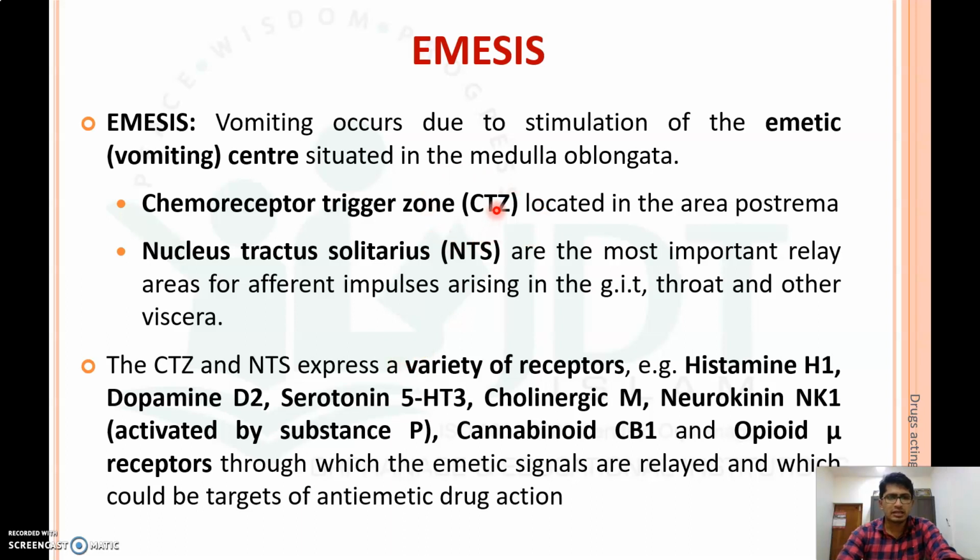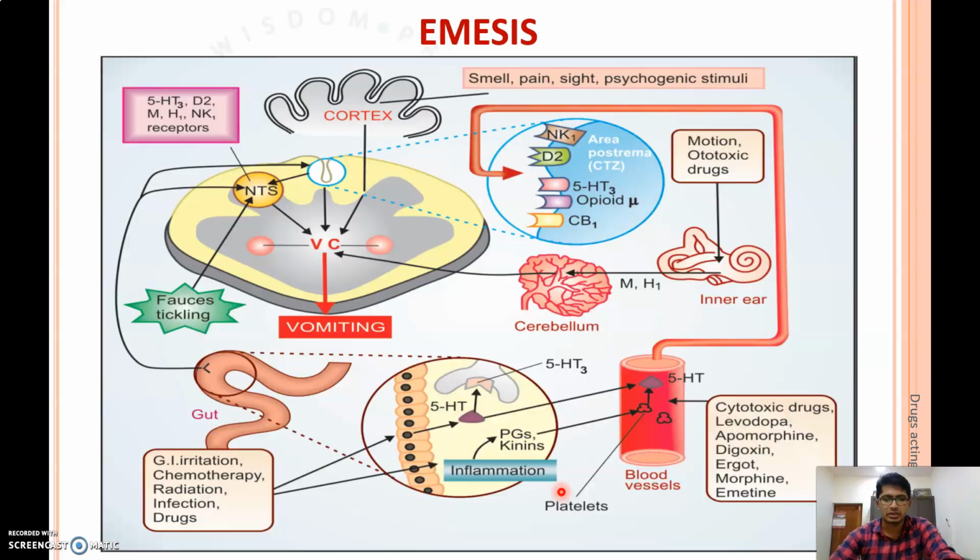Both the chemotrigger zone as well as the nucleus tractus solitarius express a variety of receptors like histamine H1, dopamine D2, serotonin or 5-HT3, cholinergic M, neurokinin NK1 receptor, cannabinoid CB1 receptor and opioid receptors, through which the emetic signals are relayed and which could be targeted for anti-emetic drug action.